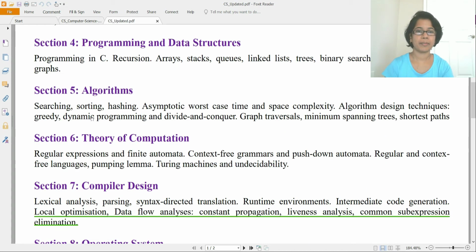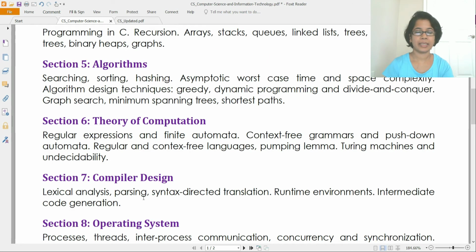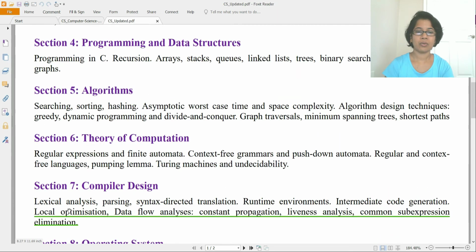So next is compiler. In compiler there are some changes. So previously it was lexical analysis, parsing, syntax-directed translation, then runtime environment, intermediate code generation. So now with that they added local optimization, data flow analysis, constant propagation, liveness analysis, common sub-expression elimination. So now they added this part. This is actually part of code optimization.